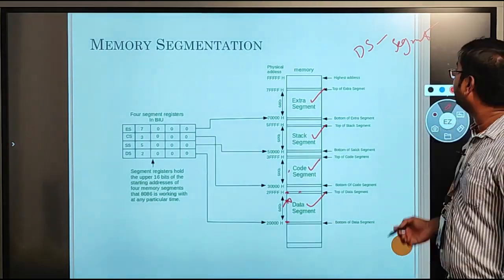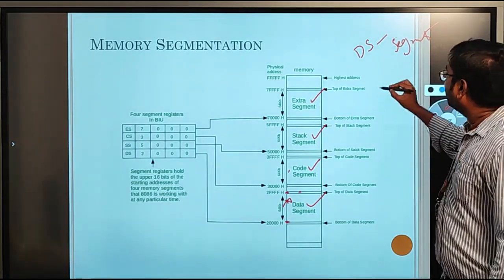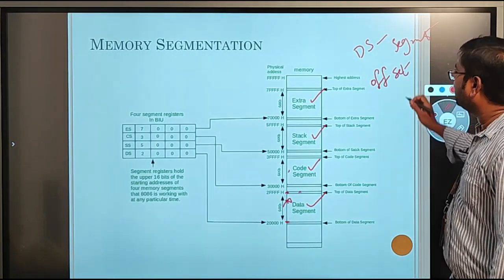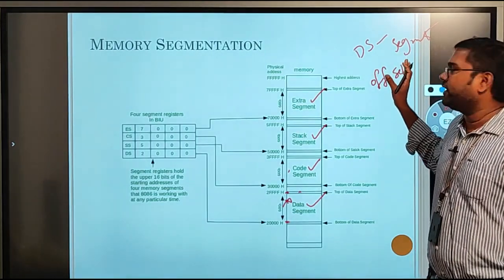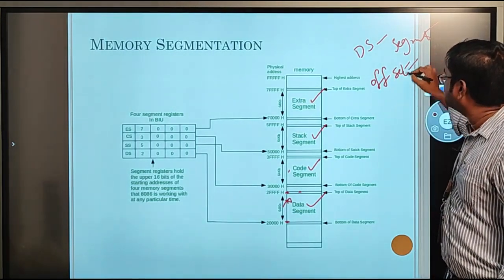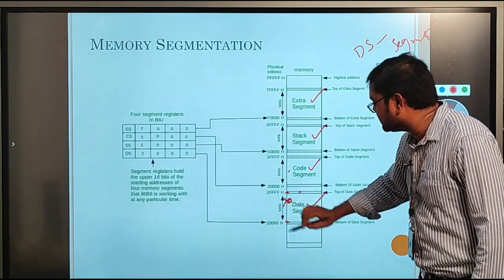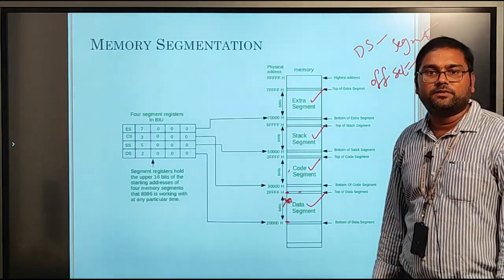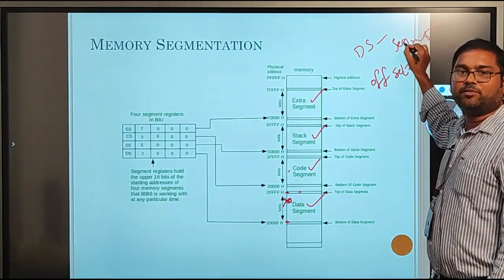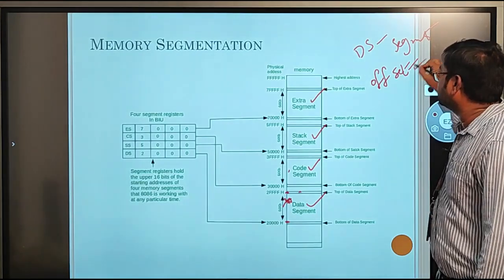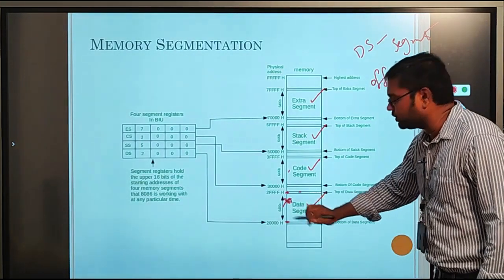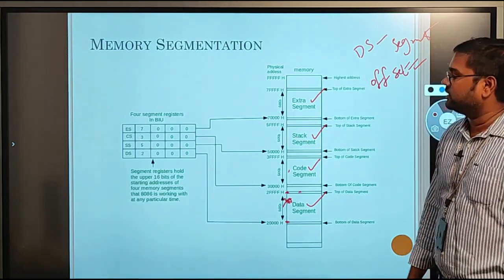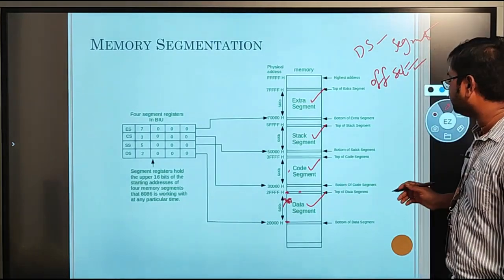The starting address will be given by the data segment register, and after that we require the offset address. This will be given by any offset register, that is, any pointer register. With the help of this offset address, we can calculate the physical address. We add the segment address to the offset address. The segment address is multiplied by 10 and then the offset address is added, so that you get the physical address of this particular location. Like this, the entire memory is divided into 16 logical segments. So this is about memory segmentation.